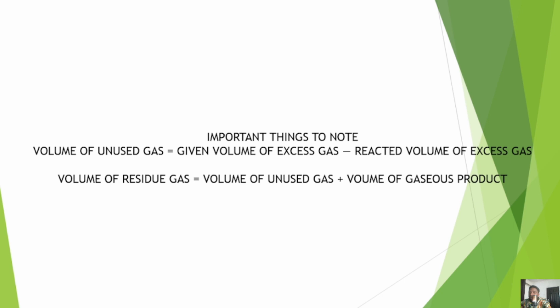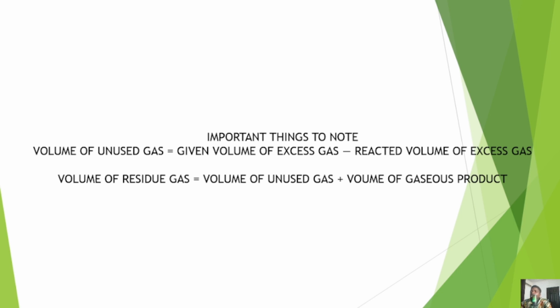The second point that we are going to talk about is that the volume of residue gas equals the volume of unused gas plus the volume of gaseous product. The implication is that if you are given a question and asked to find the residue gas, the first thing you need to do is to find the unused gas. Then you add it to any volume that is found with respect to the gaseous product.